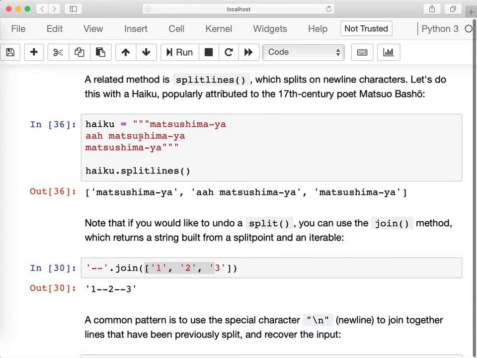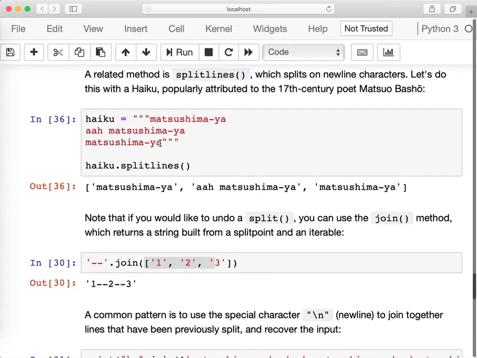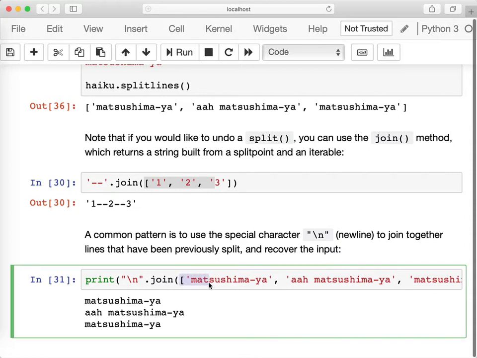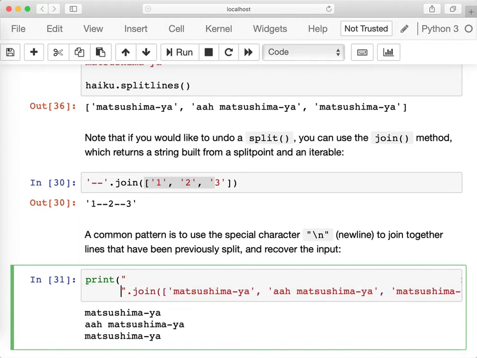If I want to reconstruct this multi-line string from its constituents, I need to join this list of strings with a new line. Now I cannot hit enter here. That doesn't work because this ends the string.